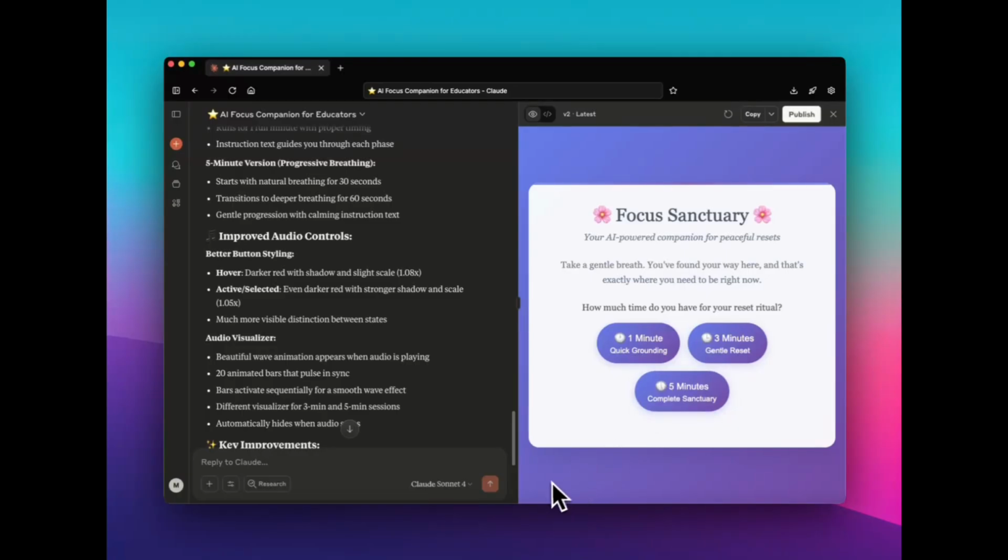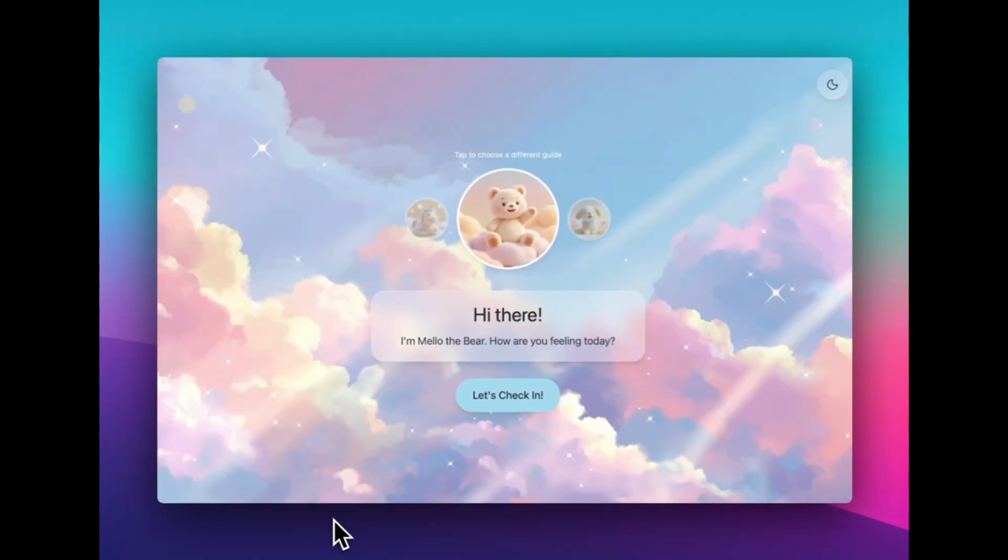So I will show you how that works. This is Mello, the children's app version of MindGym, which I just built out in Claude. This version, the children's version, I built in Figma Make, and I entered it in the Figma Makeathon, Figma's hackathon. And I'm going to show you this because I spent a lot of time on this.